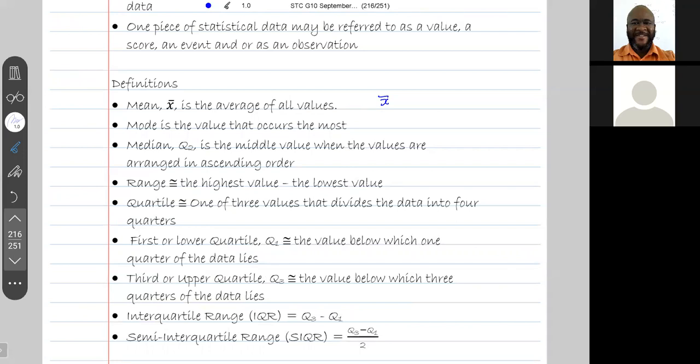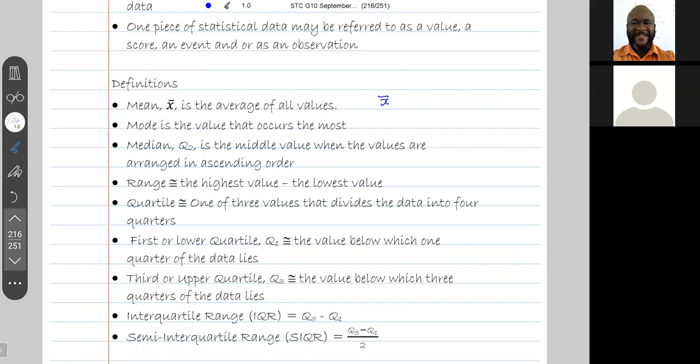The median is the middle value when the values are arranged in ascending order. Half of the values come before the median and the other half comes after the median. The median is the value in the middle.